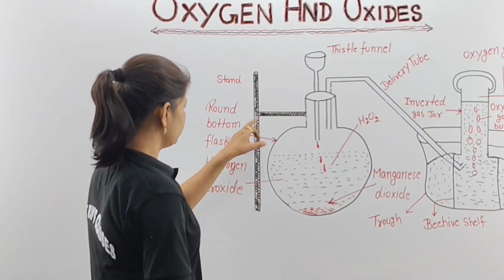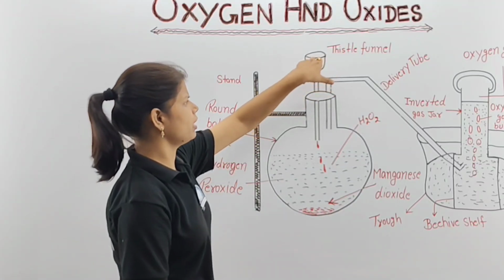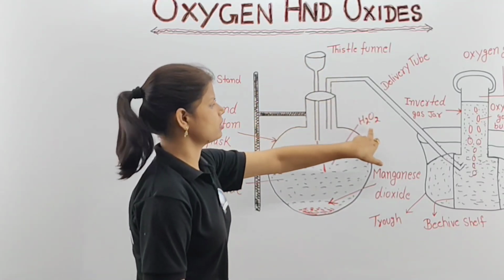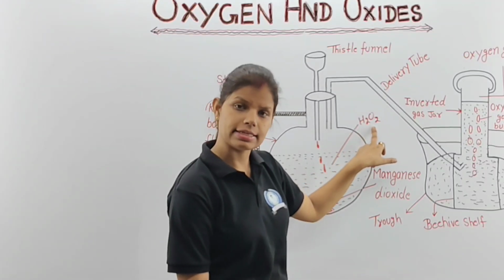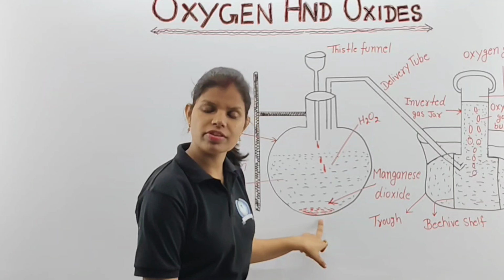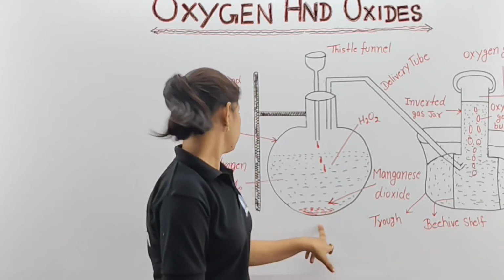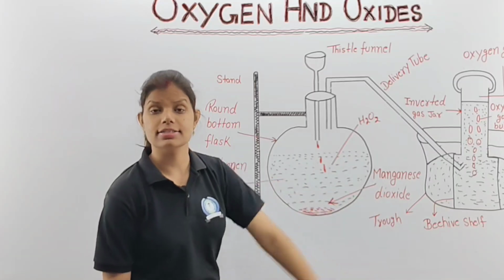One of the scientists, Stephen, had already discovered it through the downward displacement method. This will be your round bottom flask. This funnel is called your thistle funnel. Which compound have we used? Hydrogen peroxide, H2O2 is its formula. The substance gathered at the bottom of this flask is your manganese dioxide. It acts as a catalyst.